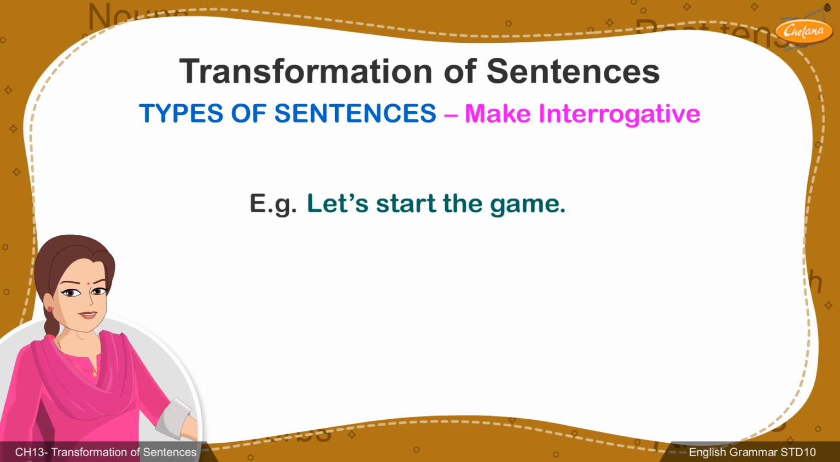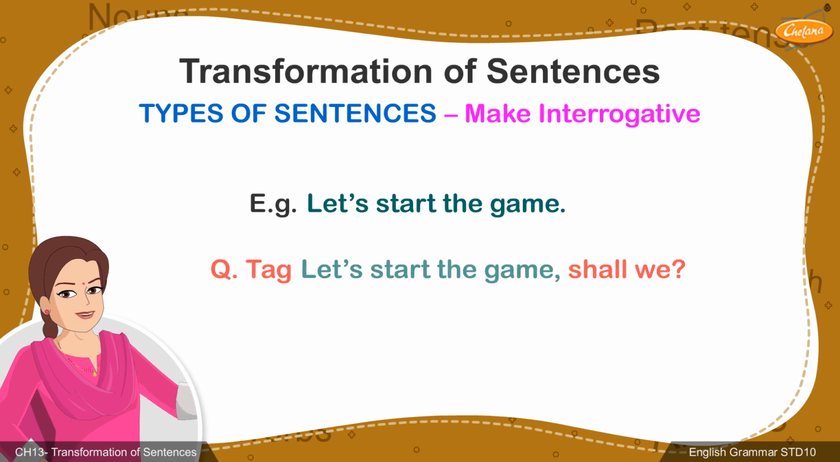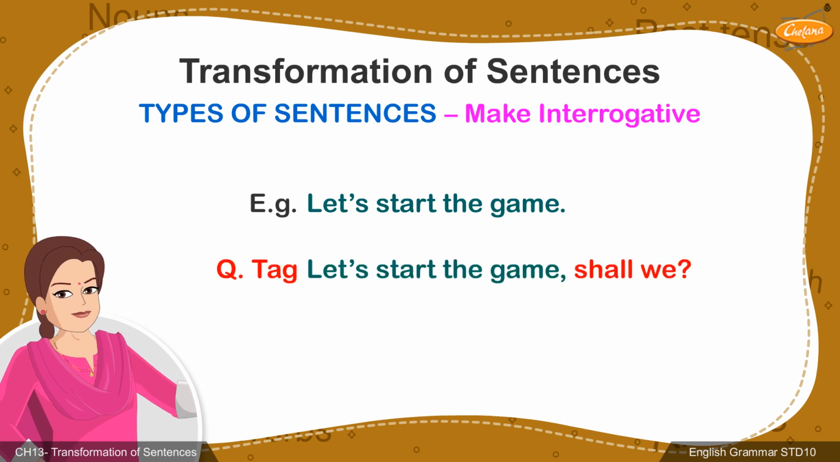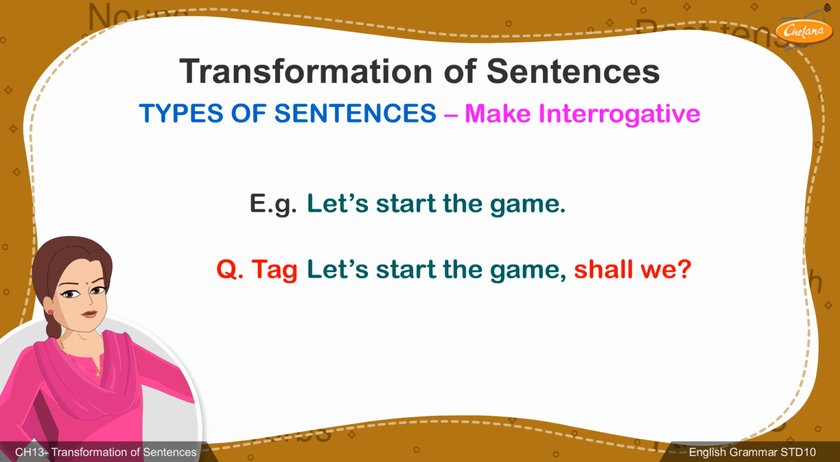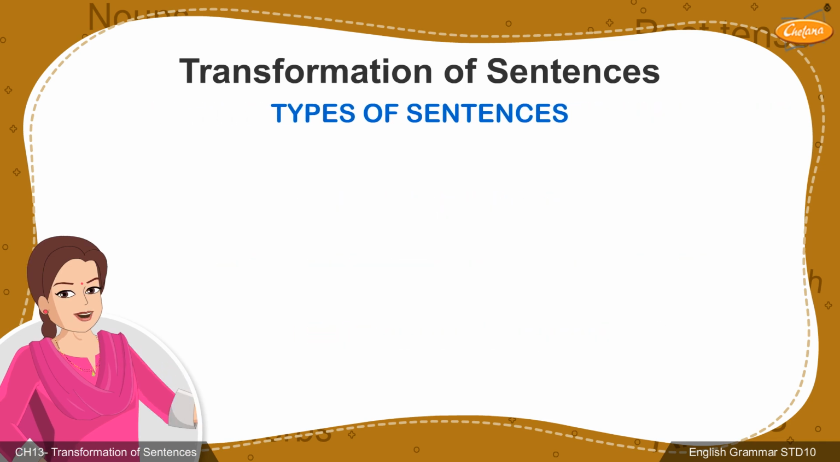Similarly, we know a sentence starting with let's would have the tag shall we attached to it. Therefore, for the statement, let's start the game, the interrogative would be shall we start the game?